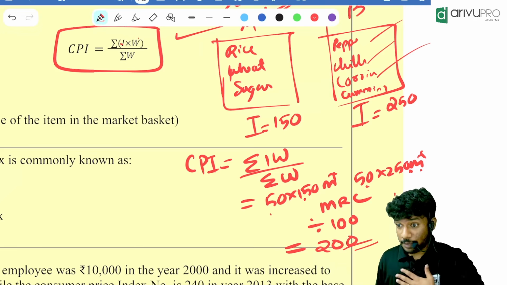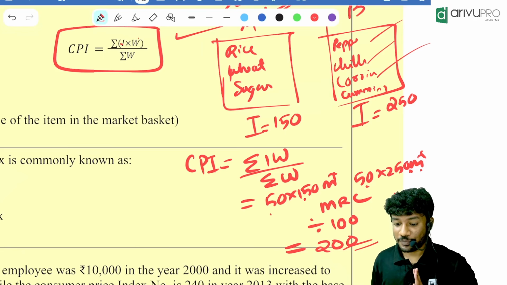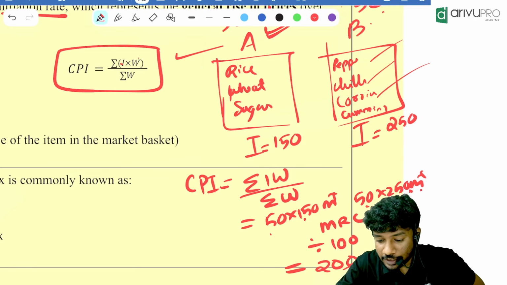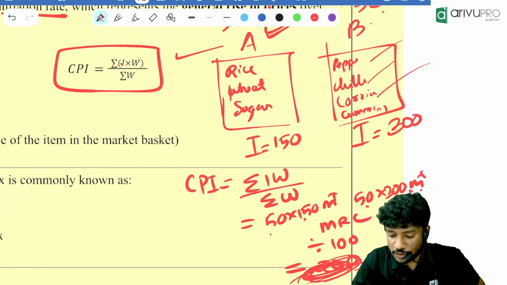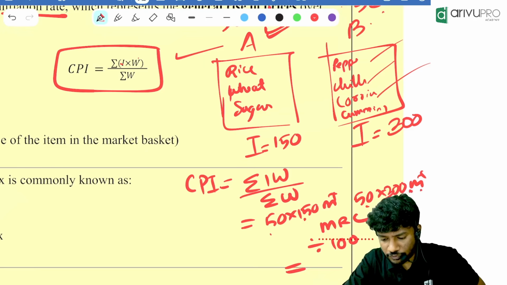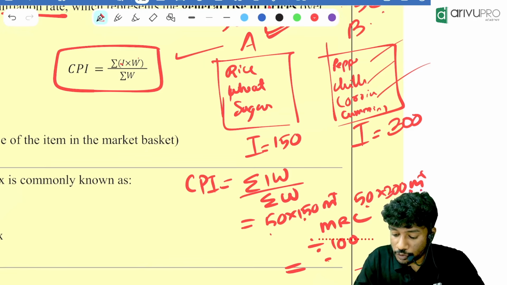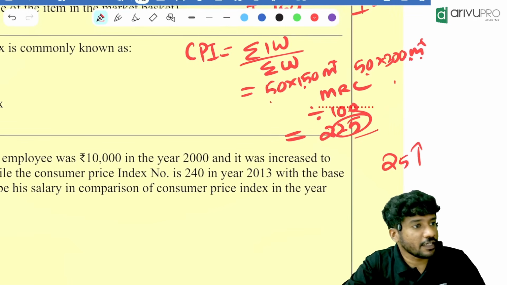So now we know what a person needs to survive in Chennai, for example. The index is this much, correct? Now one change is happening to pepper and all because of war and all, and the price index of this goes to 300. Will our value change, people? Here it will be 50 into 300. The entire thing will change to what? Get me your answer. 50 into 150 plus 50 into 300, divided by 100. How much is the new value? 225. That means our cost of living also increased by how much? 25. That is the meaning.